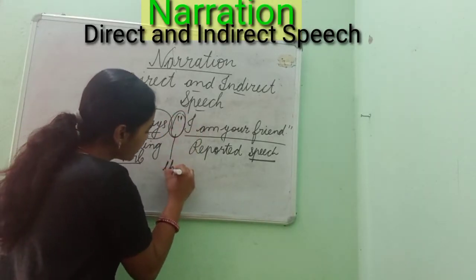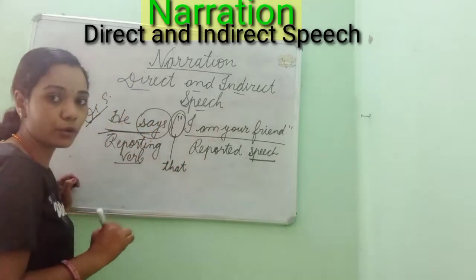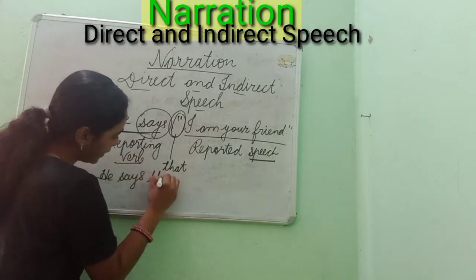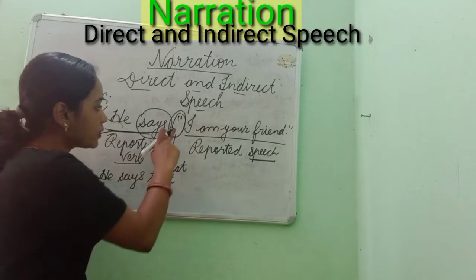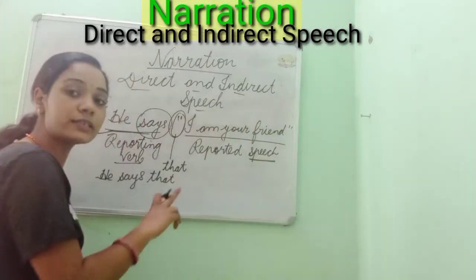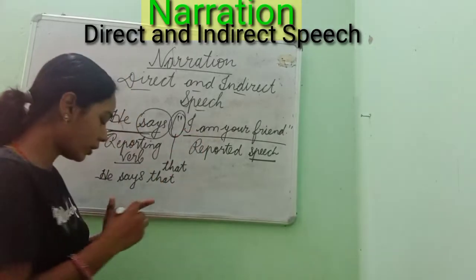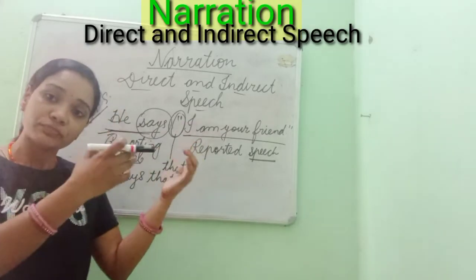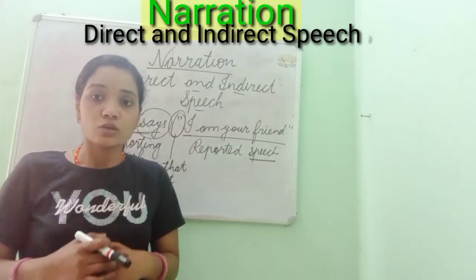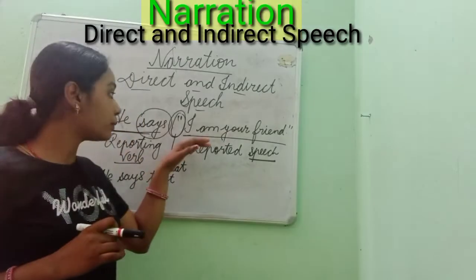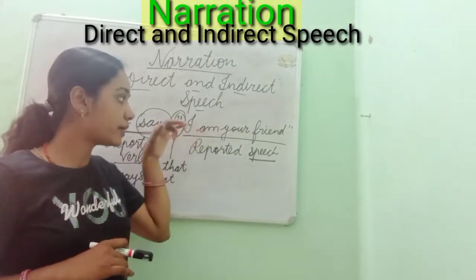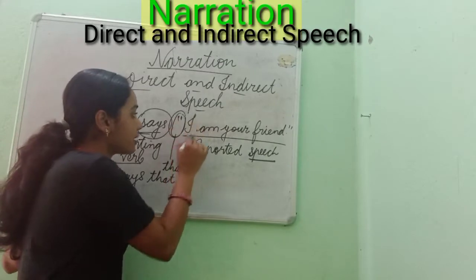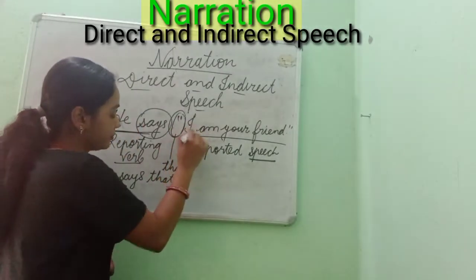In place of that, what do we use? That. This is important. He says that. I have added "that" in place of the comma and inverted commas. Now one thing you must know, this is "I". I am changing it into indirect speech, where I am changing someone's statement in my own way. But I will not say "I am", because I have not spoken this. Somebody else is the speaker of this sentence. So this "I", the subject, should be changed. So here "I" will be changed into "he".